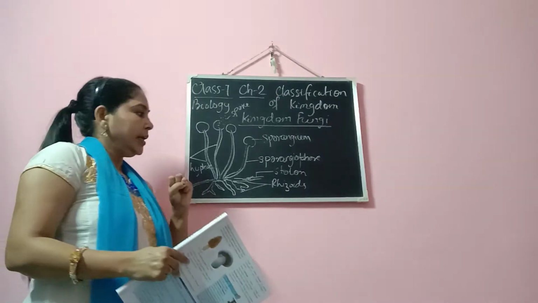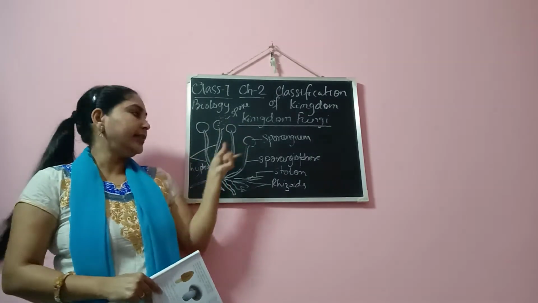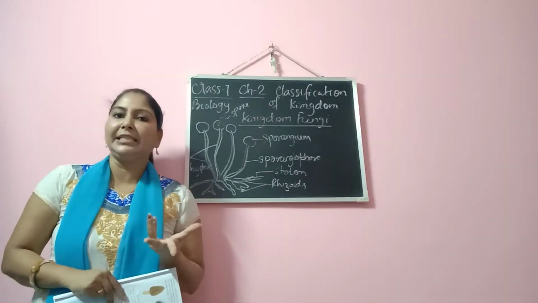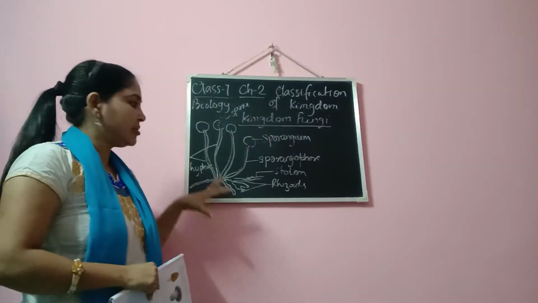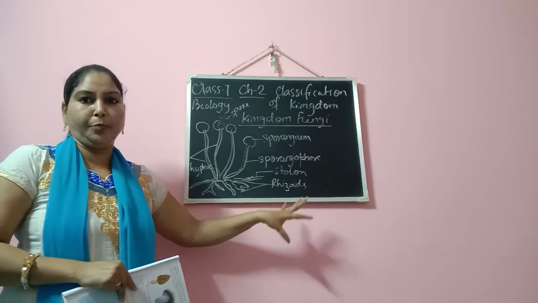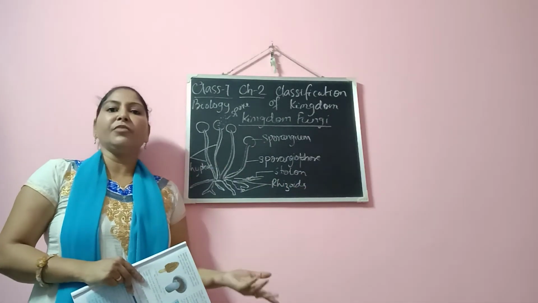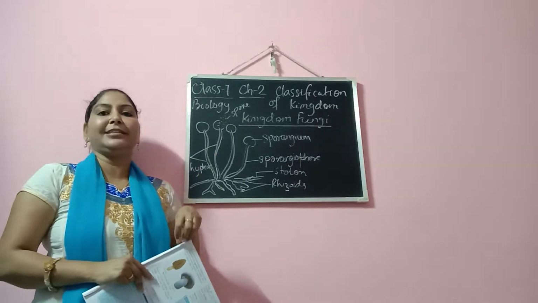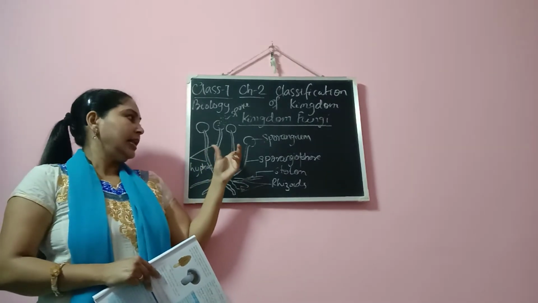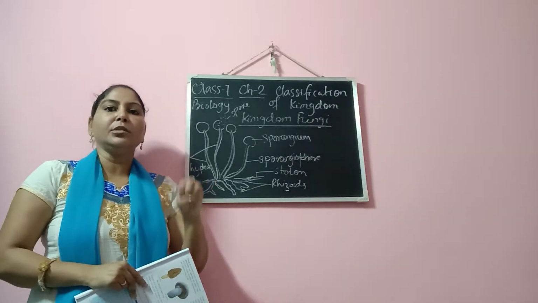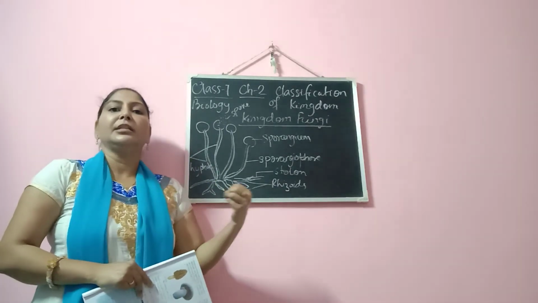Now what did I say? When there are many hyphae collectively, they are known as mycelium, and this entire structure is called the Rhizopus. We have discussed the mode of nutrition, which is saprophytic. How do they digest their food? With the help of the hyphae, they secrete some kind of digestive juice which breaks down the starch into simple sugar, that is glucose.